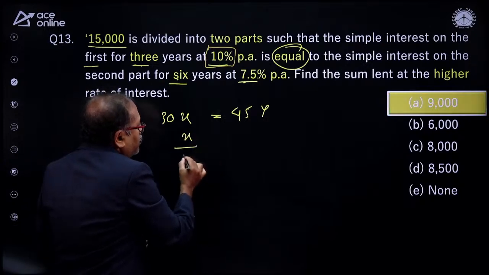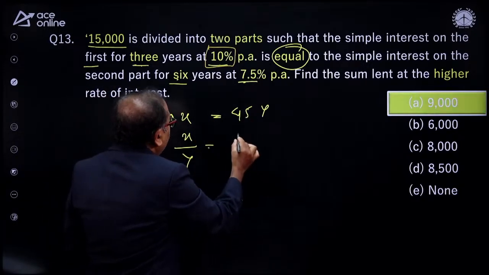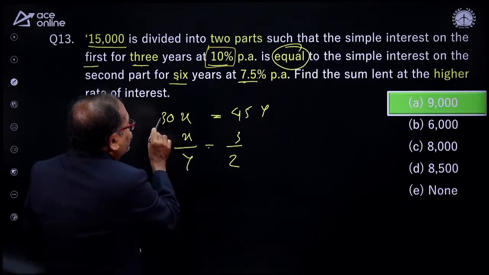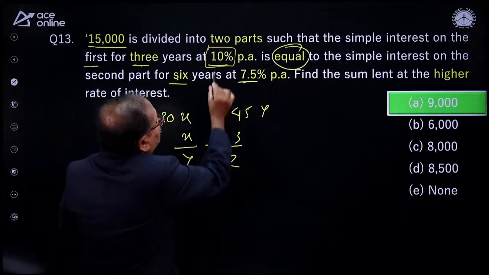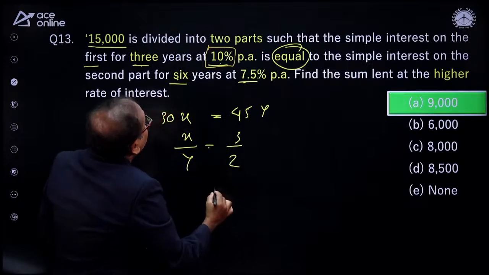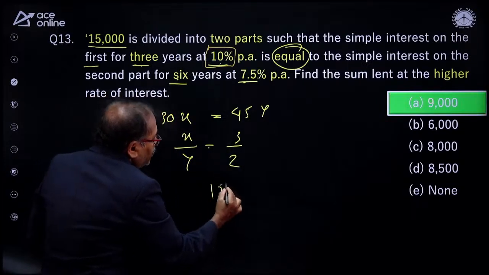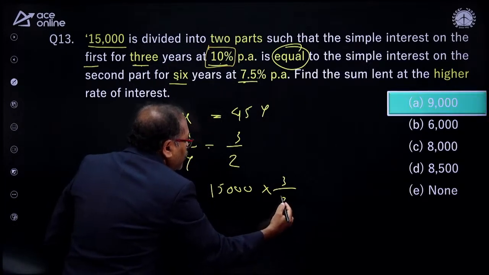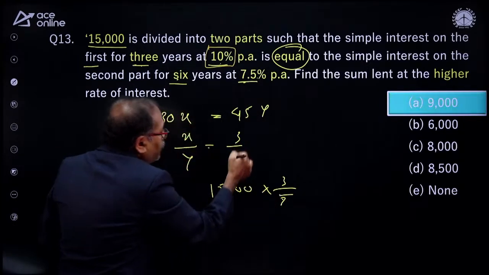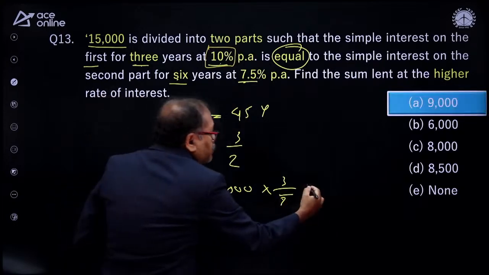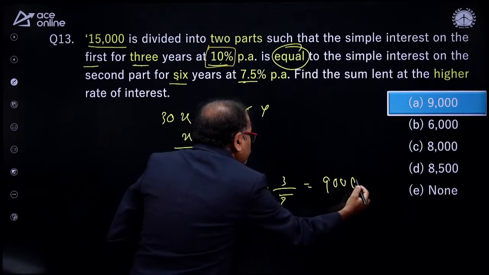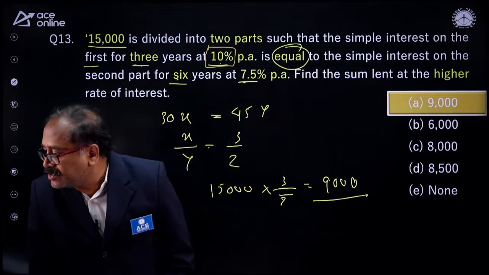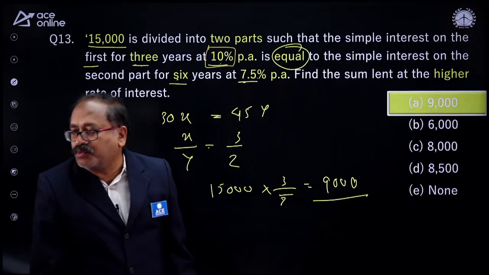So what is X by Y? You are getting the principal ratio over here, which is 3 by 2. That's done. You are asked to find out the first one, this 3 part, which is at 10%. Out of the given 15,000, you need to find out 3 parts out of 5 parts, so that's nothing but 9,000. Sumit Pawar sir, so that's 9,000. Nicely did it, Sai Kumar.